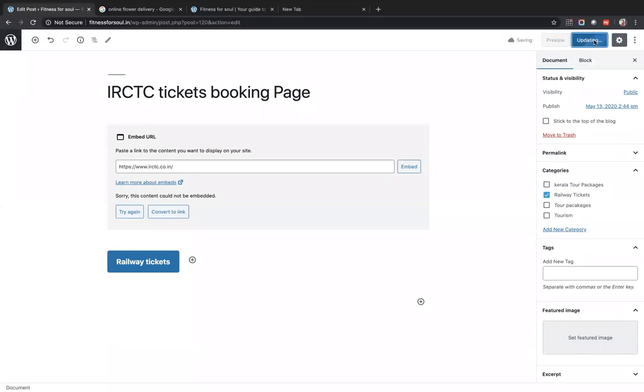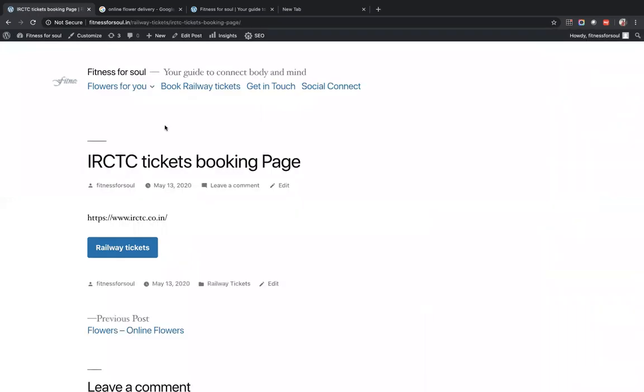Okay, update. What you see in the URL is now the correct one: soulofitness.in/railway tickets, which is the category slash the actual page. So this makes it properly sit in a comfortable area where it should belong. It does not belong overall, it belongs under railway tickets. That is the purpose of categorization, which is very, very important.